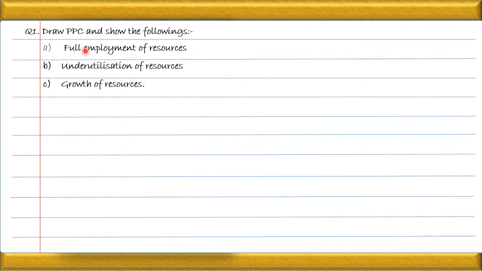Listen, when I say full employment of resources, it means that we have to do the production according to the assumption, according to the options which we have decided at the time of drawing the PPC curve. Our production should be according to the PPC curve. Underutilization means what? It means that if the production is below the PPC curve or inside the PPC curve, it means that it is not according to the PPC curve.